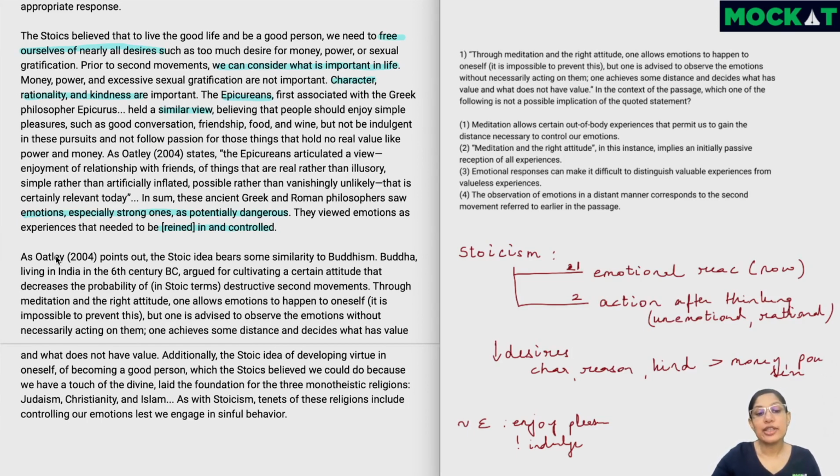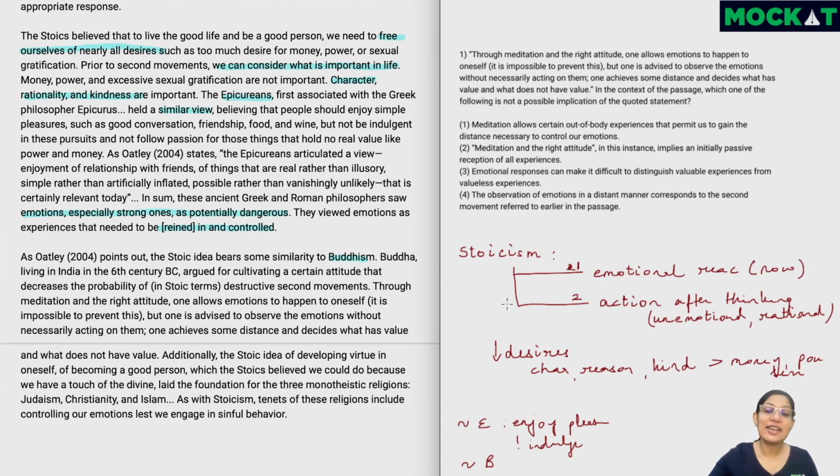Now as Oatley points out, this is probably a paper which was published in 2004 or a book or something like that. The Stoic idea bears some similarity to Buddhism. So it's similar to Epicureanism, it's also similar to Buddhism. And again just writing B here, we don't have much space. Buddha, living in India in the 6th century BC, argued for cultivating a certain attitude that decreases the probability of destructive second movements. Now, what they've done here is, whatever Buddha said, they've converted it slightly into Stoic terms.